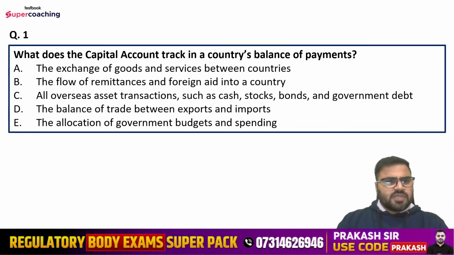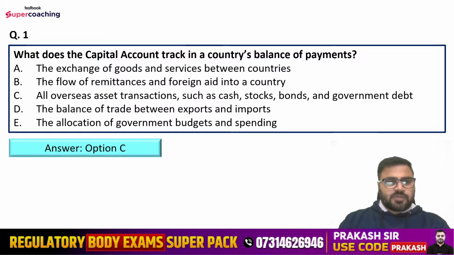Question number first is, what does the capital account track in a country's balance of payments? Options are the exchange of goods and services between countries, the flow of remittances and foreign aid into a country, all overseas asset transactions such as cash, stocks, bond and government debt, the balance of trade between exports and imports, or the allocation of government budgets and spending. Tell me the right answer here. So right answer is option number C, that is all overseas asset transactions such as cash, stocks, bonds and government